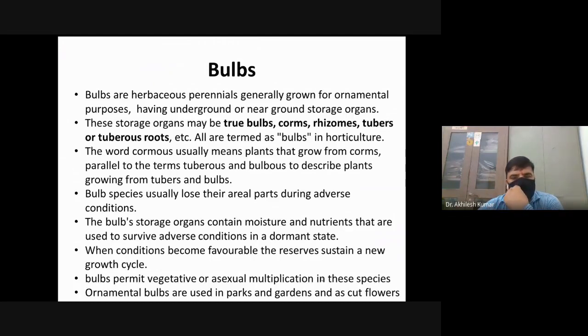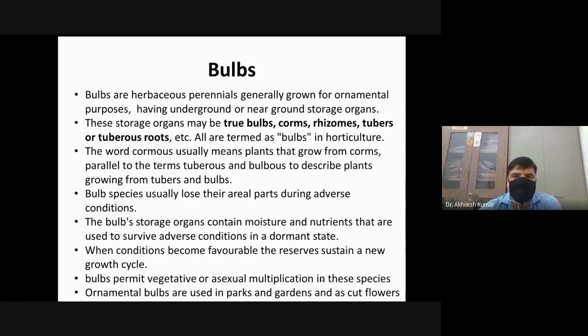These storage organs may be tunicated bulbs, corms, rhizomes, tubers, and tuberous roots, etc. All these types are generally termed as bulbs in horticulture.